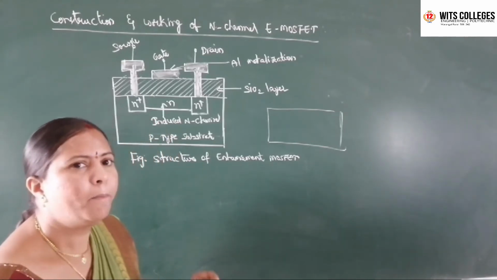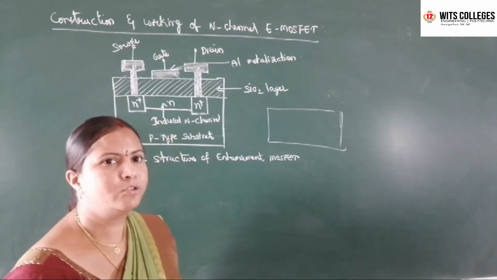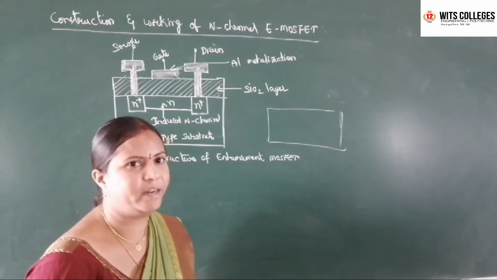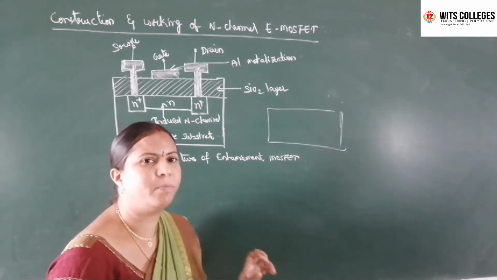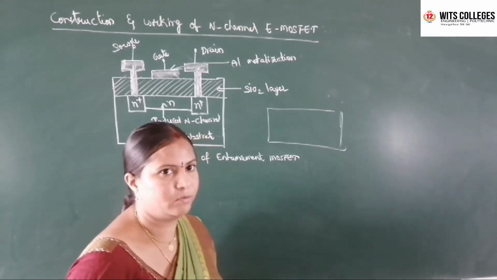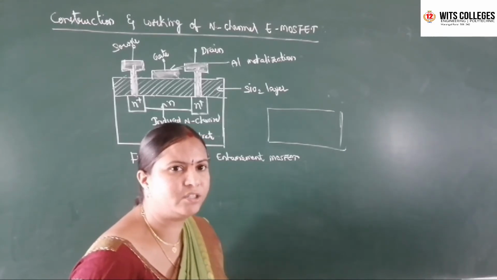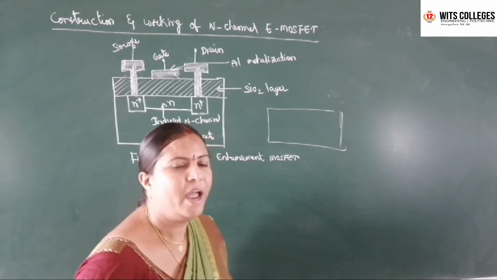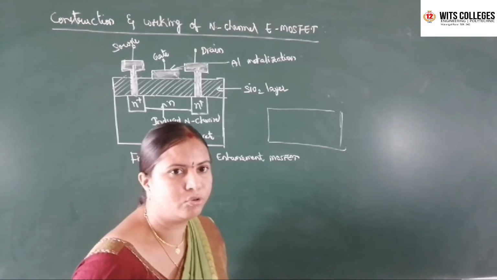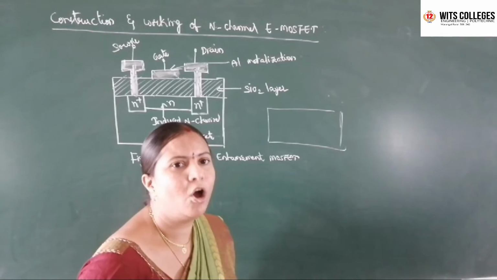By applying positive polarity at the gate terminal only, the drain current will flow from source to drain. Actually there is no channel existing between source and drain. When you apply the positive terminal of the battery at the gate terminal only, the drain current will flow from source to drain. When you are not applying gate to source voltage, that means VGS equal to 0, there is no channel, so there is no flow of drain current from source to drain. That's why the E MOSFET is known as a normally off MOSFET.